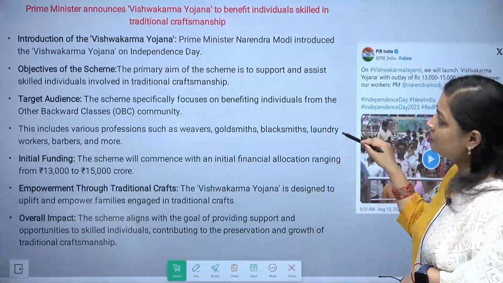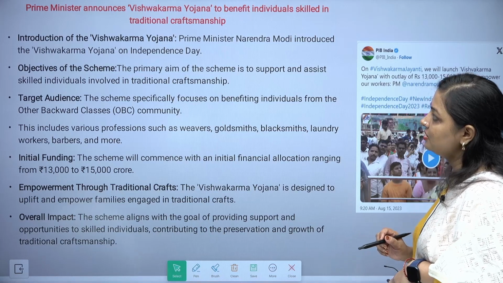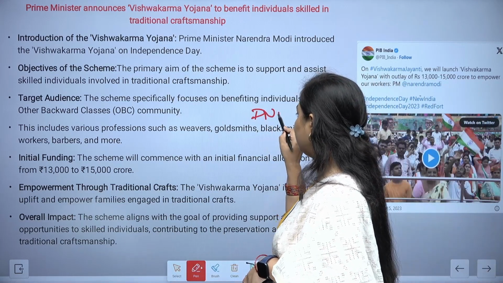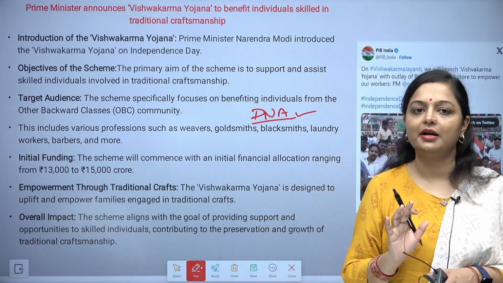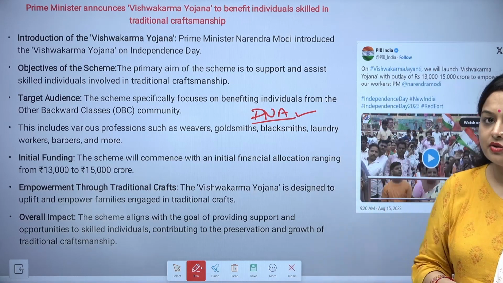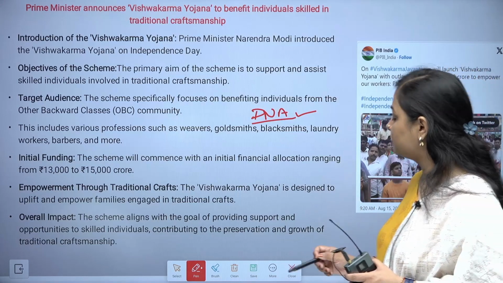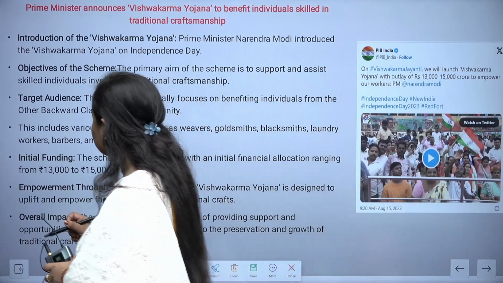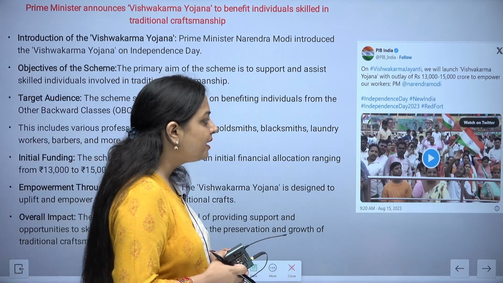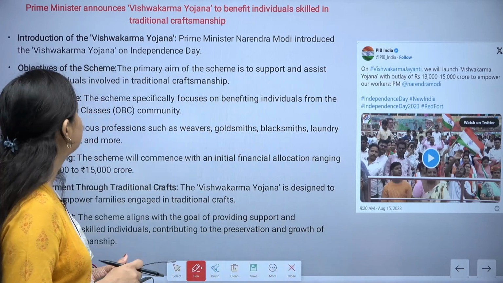That is, the Prime Minister announces Vishwakarma Yojana to benefit individuals skilled in traditional craftsmanship. So this we have already done in our DNA, but over here I will be giving you an overview, and apart from that, a little bit of details also related to this thing. This Vishwakarma scheme was announced on the 15th of August, on the Independence Day itself, right, by our Prime Minister.